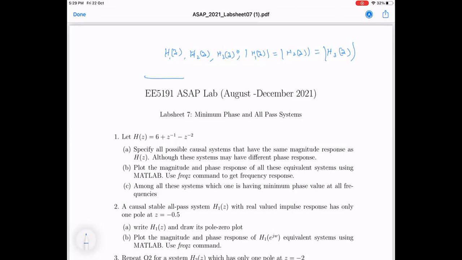See, I have a practical communication scenario. This is a communication channel. I know that the input x(n) I am sending, y(n) I have, and this is h(n). I'm trying to model the communication channel based on input and output, and what I got is H(z) equal to 1 minus z inverse, or 1 minus 2 z inverse, or say 2 minus z inverse.